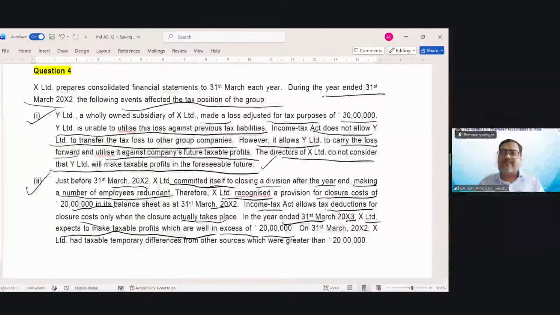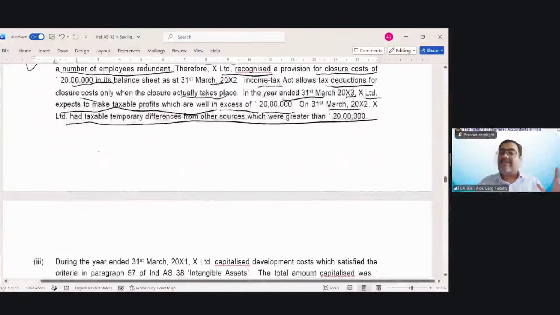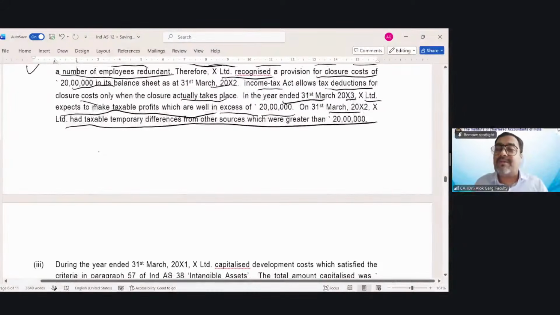So, sir, what is the meaning of this line? In the next year, X Limited is expecting to make a taxable profit of 20 lakh rupee, right? On 31st March X2, X Limited has taxable temporary differences from other sources which were greater than 20 lakh rupee. Even on 31st March X2, on some other item, X Limited also has taxable temporary differences, means DTL.